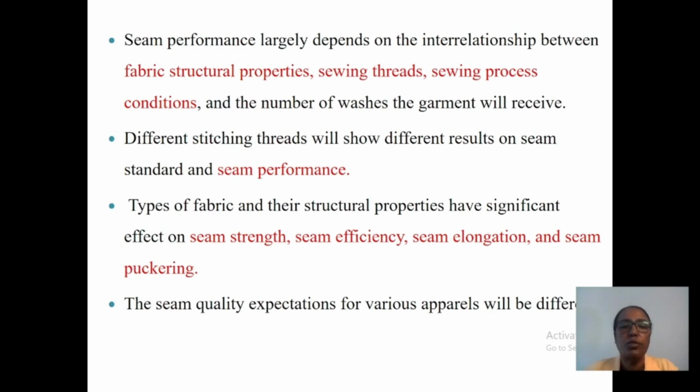Different stitch types or stitch threads will show different results on seam standard and seam performance. The type of fabric and its structural properties have a significant effect on seam strength, seam efficiency, seam elongation, and seam puckering. The seam quality expectation for various apparel will be different.